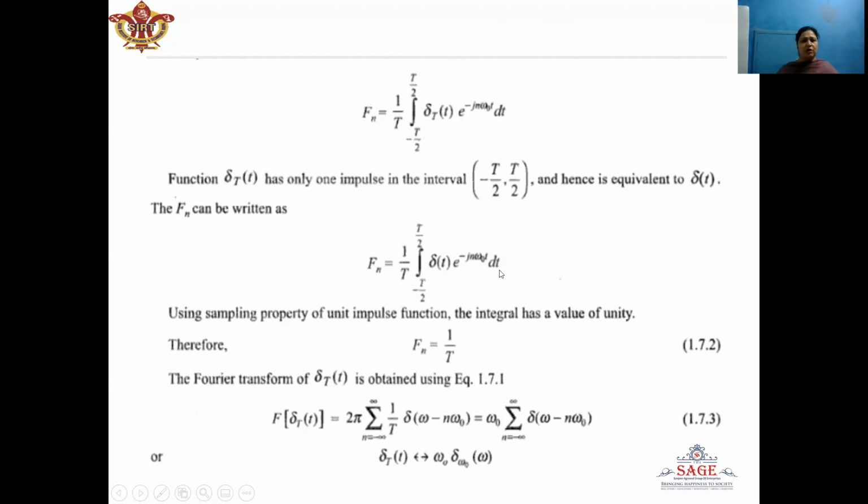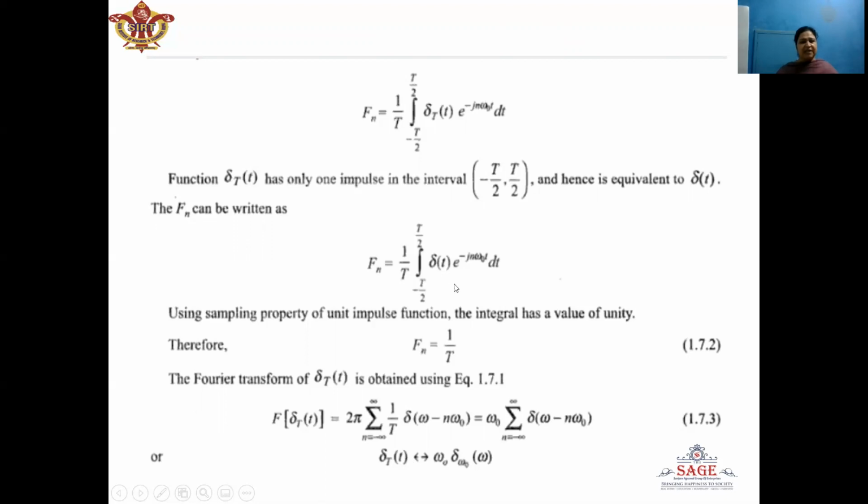Now we will solve this integral. Using the sampling property of the unit impulse function, we know that when an impulse function is multiplied by any other time dependent function, the impulse function will remain the same, whereas the other time dependent function will be evaluated at the value of small t at which this impulse function is located.